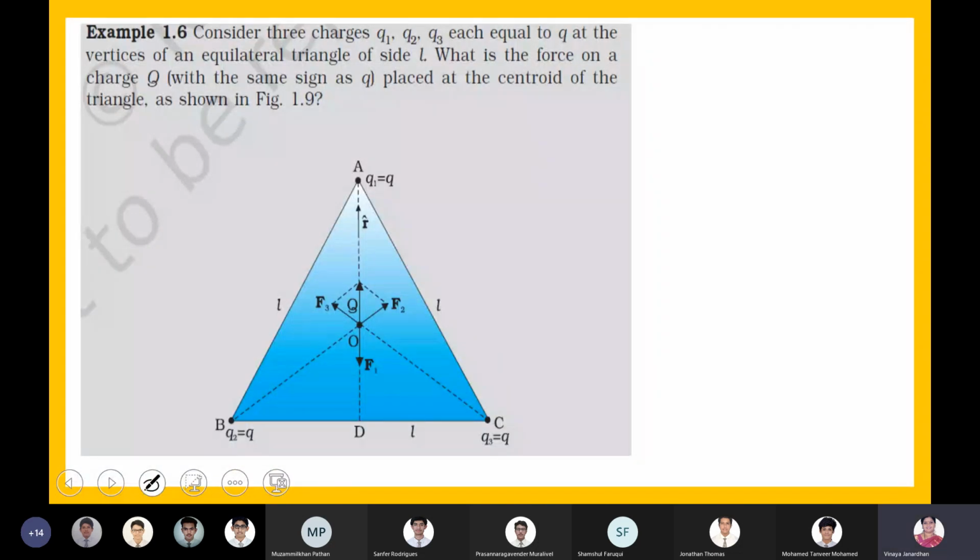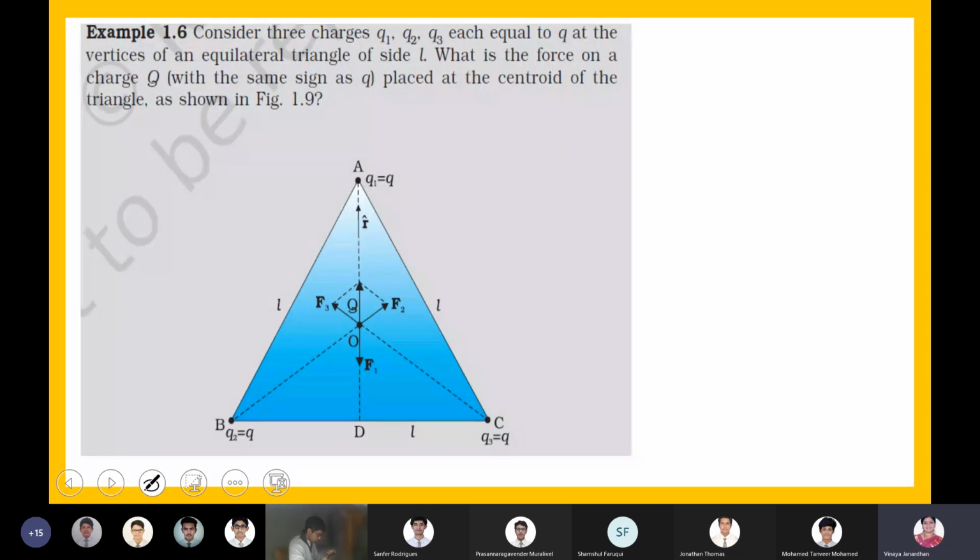Fine, boys. You have three charges. All are identical charges, same magnitude, like charges. Q1, Q2, Q3, all equal to Q, placed at the vertices of an equilateral triangle of side L. Then a charge capital Q is placed at the centroid of the triangle. Now this charge placed at the centroid will experience a force due to the charges placed at the vertices. What is the total force experienced by the charge placed at the centroid? That is the question, right, boys?